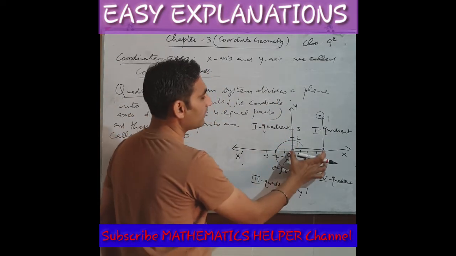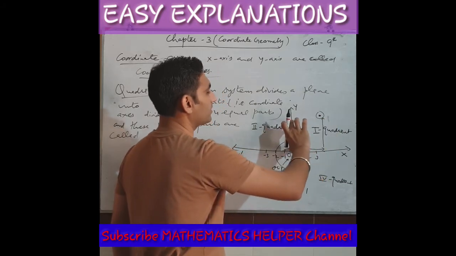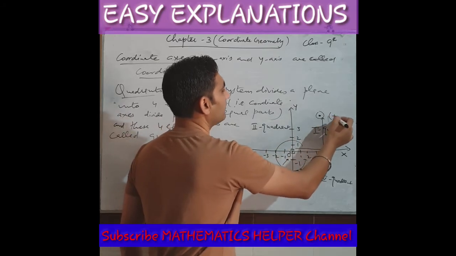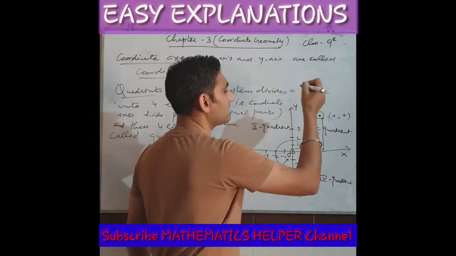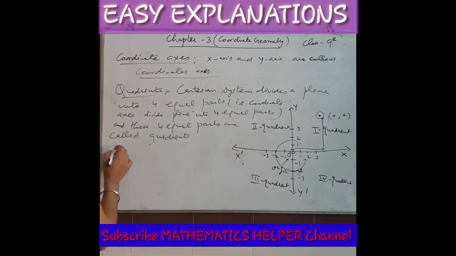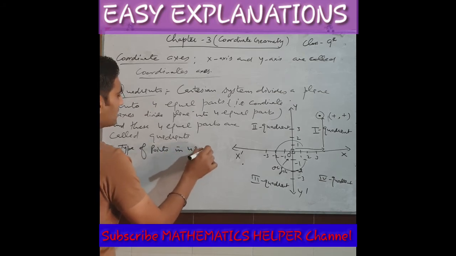If I move in this direction, it is the positive x-axis. When you move upwards, you have to take care of this scale, which is positive again. So in the first quadrant, we get x positive as well as y positive. You can mark the type of points in four quadrants.